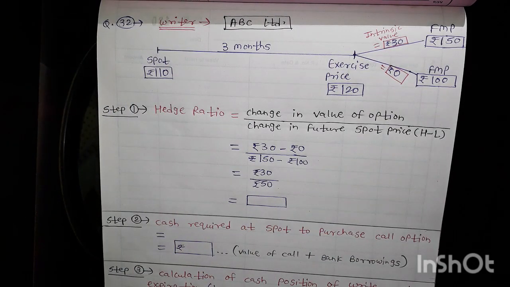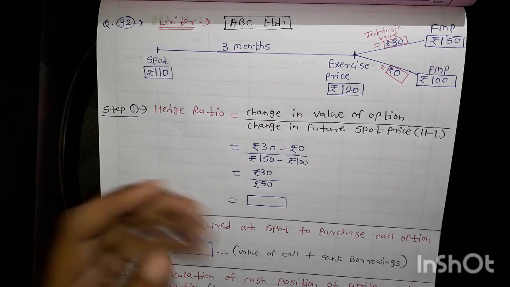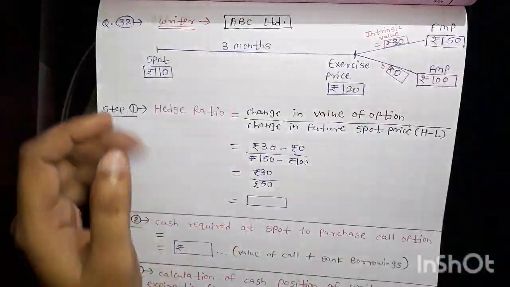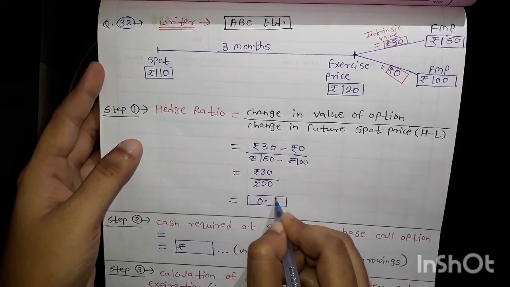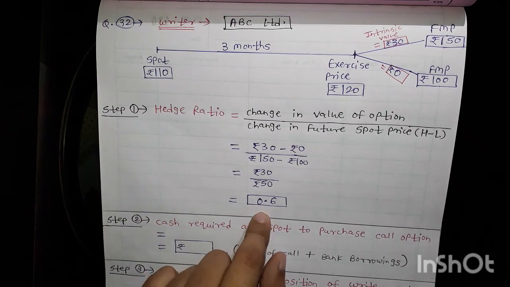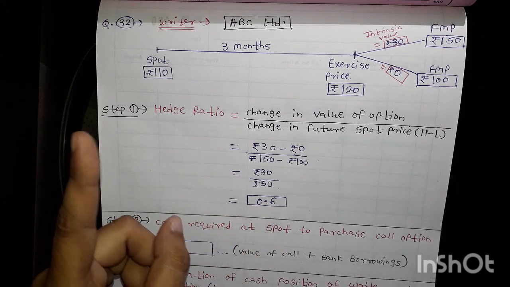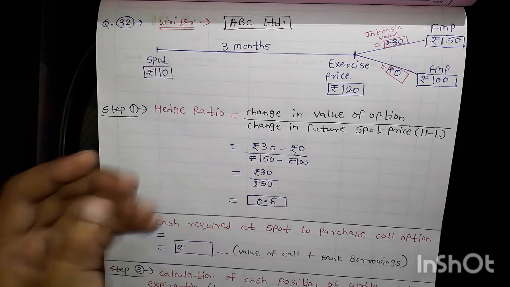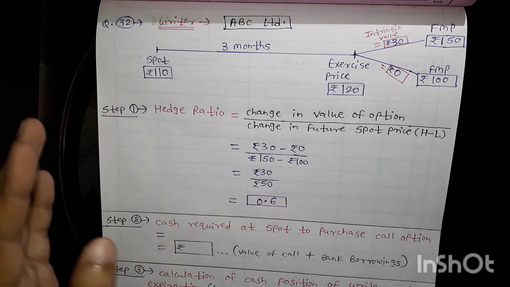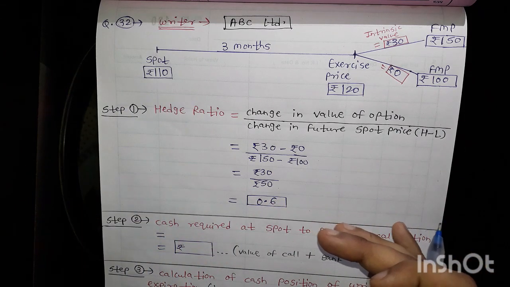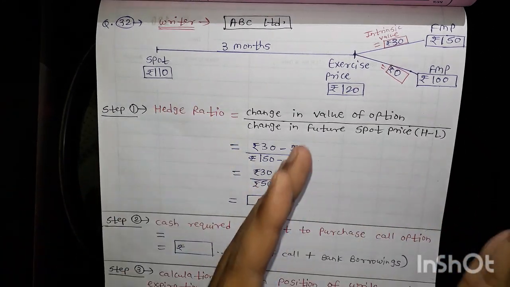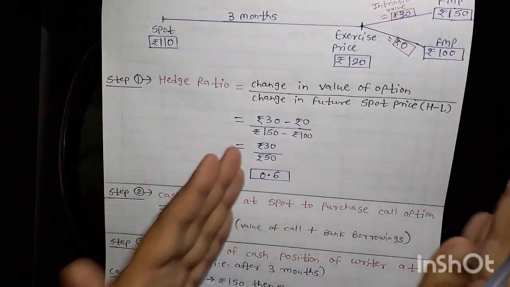We have to calculate the hedge ratio over here. So 30 divided by 50, I am getting 0.6. Okay, so hedge ratio 0.6 means if the writer will write one call option, then writer will have to purchase 0.6 shares today for no gain, no loss. Okay, so basically writer has to protect himself by purchasing the 0.6 shares today itself, so that he can offer the call option. So basically this is a hedge ratio.